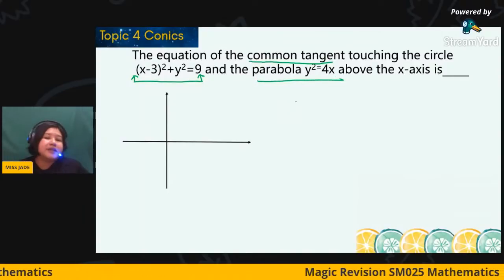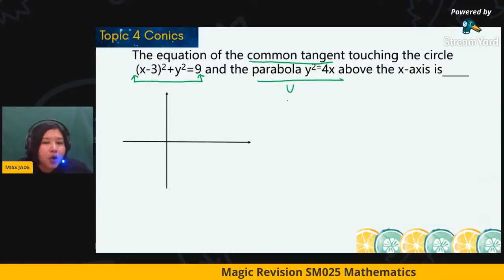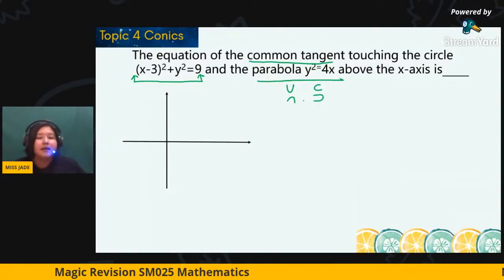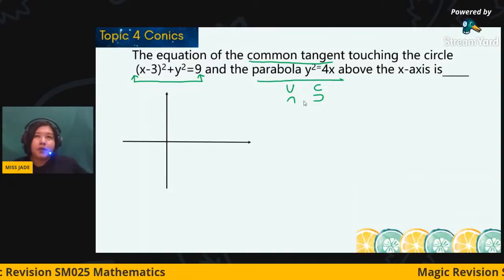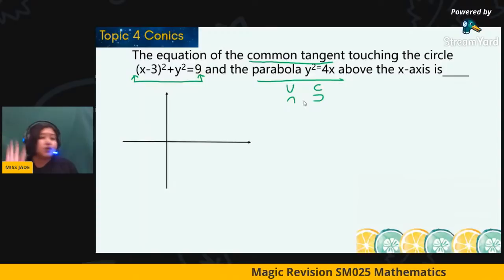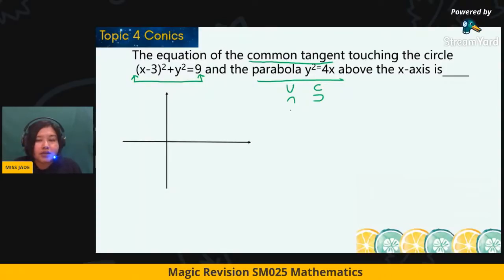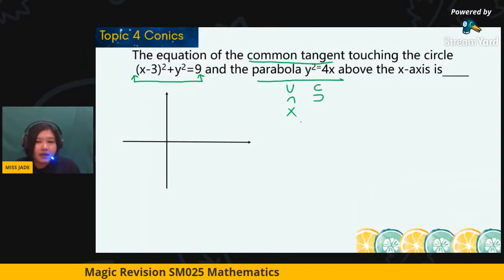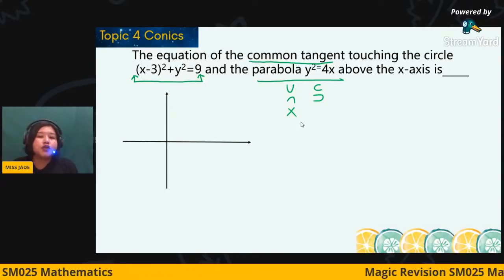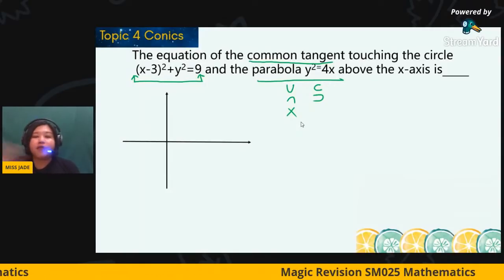So you have to determine whether it opens up or down, left or right. Maybe you can link to the quadratic function that you learned before, which is always x squared. So in this case, it cannot open upward or downward, so it belongs to open left or open right.